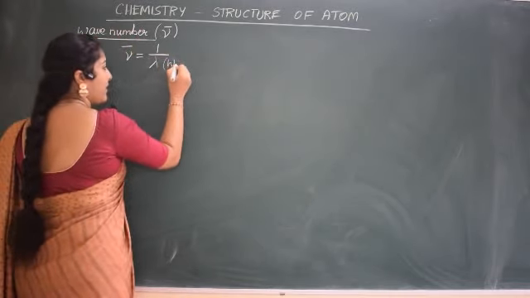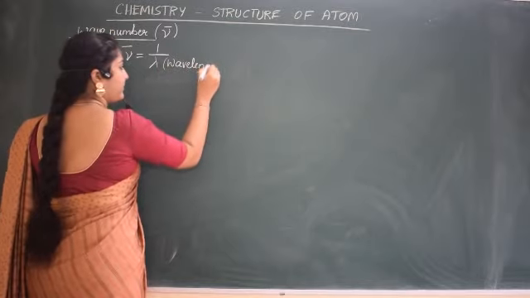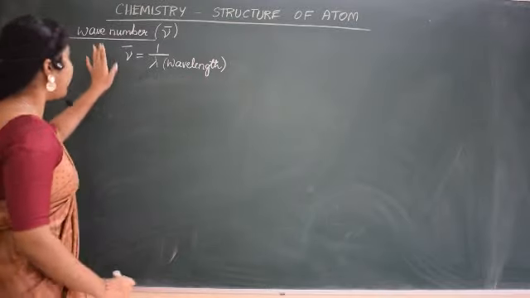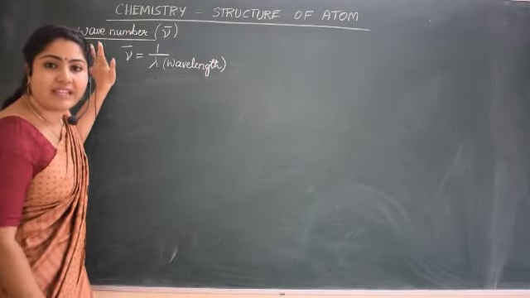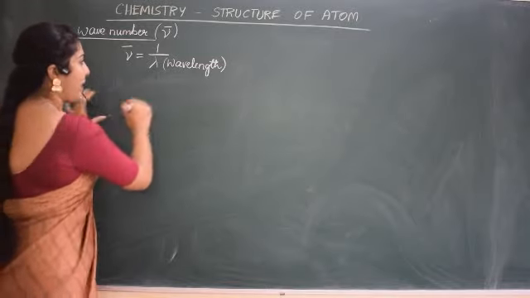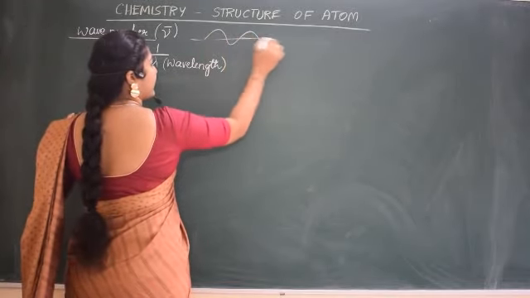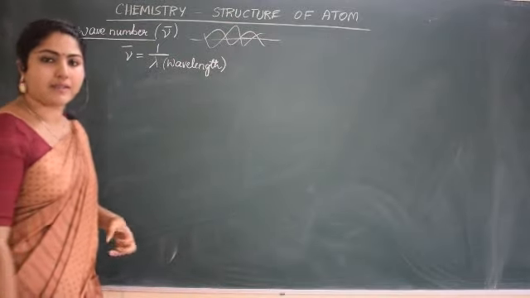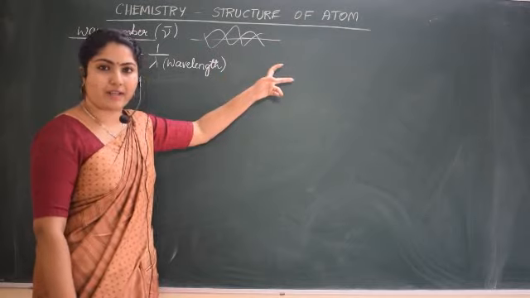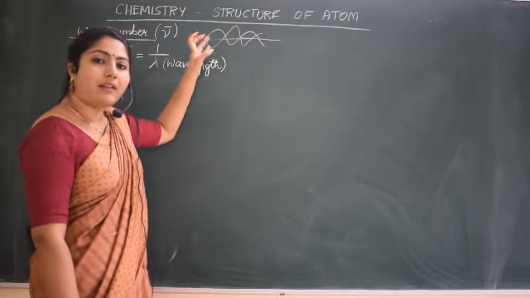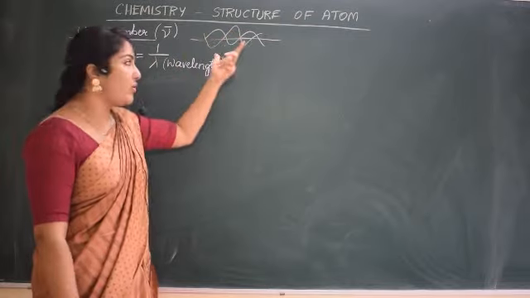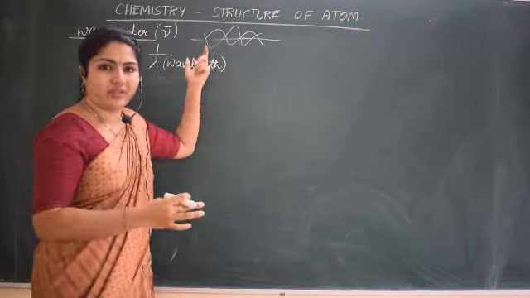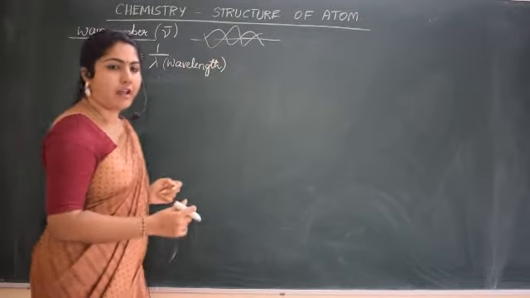So how do you define wave number? Wave number means the number of wavelengths per unit length. Now you have studied electromagnetic radiations, the waves in which electric and magnetic fields are perpendicular to one another during propagation. In 1 meter of length, how many wavelengths you can observe, that is called the wave number.